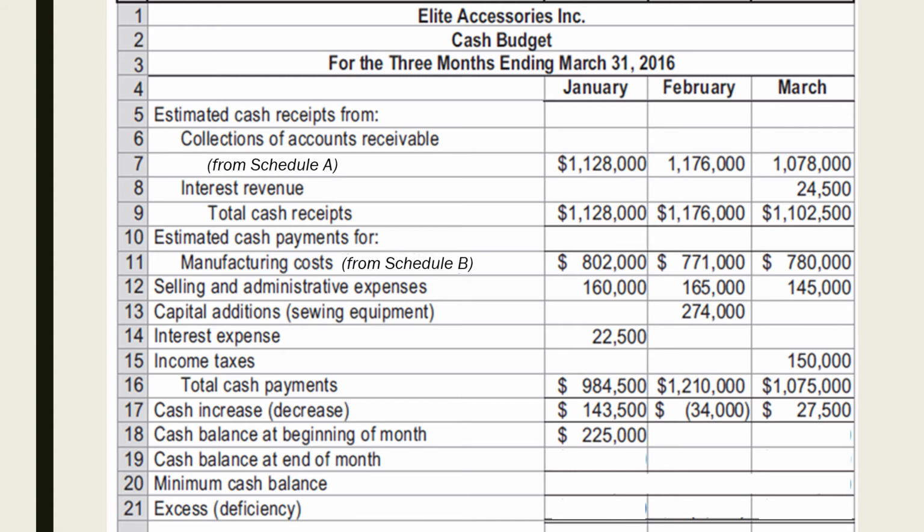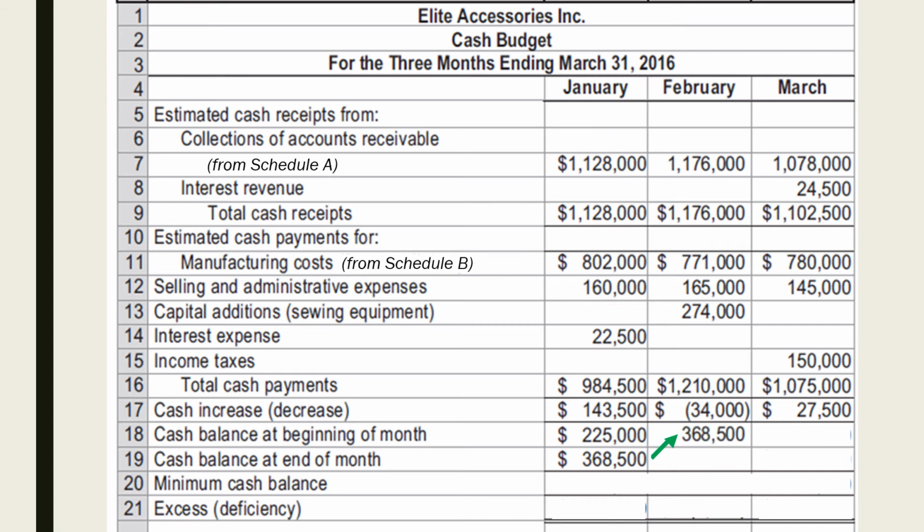The ending cash balance would be derived by adding the cash increase or decrease to the beginning balance of the month. Thus, for January, the ending cash balance would be $368,500. The ending cash balance of January will now become the beginning balance in February.